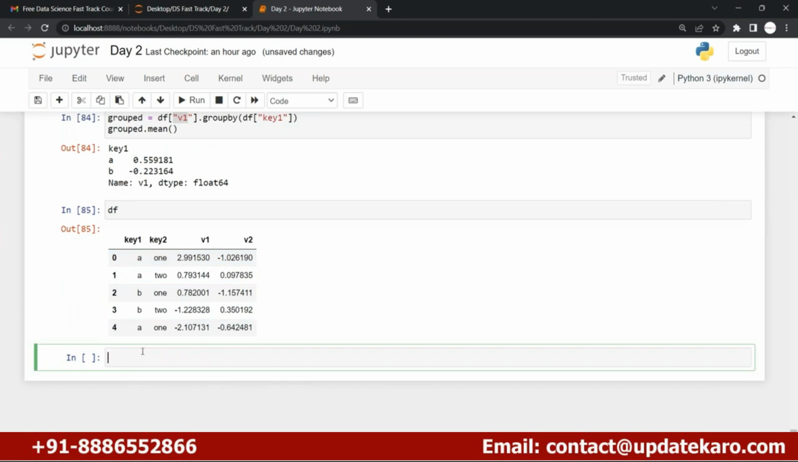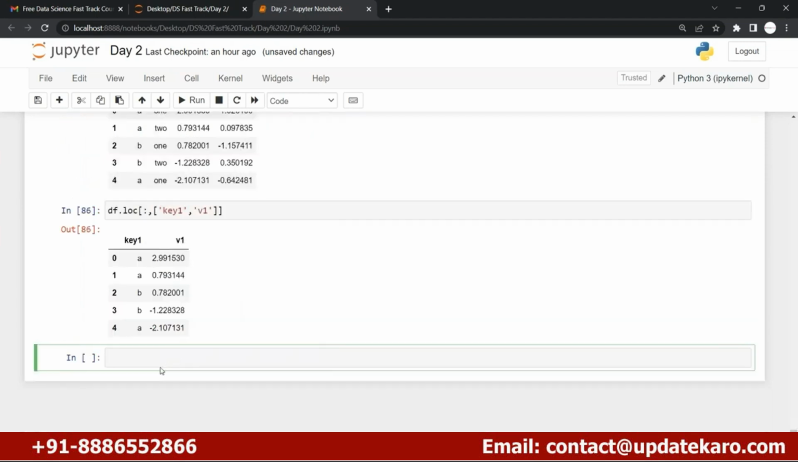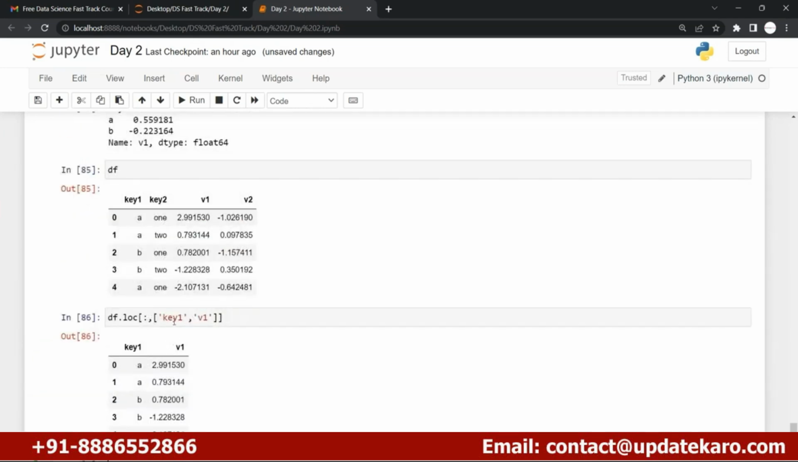Now if I just want to select the key one parameter and the v1 parameter, the loc method gives me the permission to select these columns. So I'm selecting this key one, and I'm also selecting this v1. Let me run this, and here you can see, this is nothing but the loc method. Now you can choose any value over here. If you want to select only one column, you can go with one column. It's totally up to you.